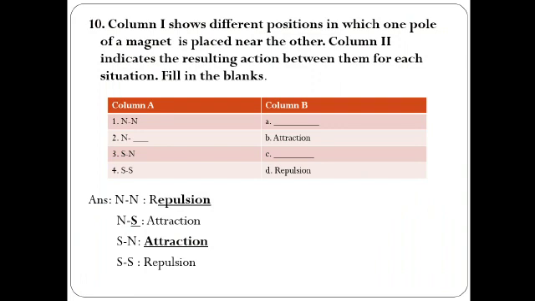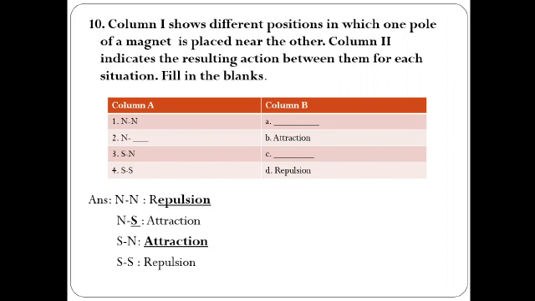That very easy thing is that you just have to fill in the blanks which are given inside the match column. First one is north, north. As you know, these are both similar poles, and similar poles always repel each other. So the answer is repulsion, that we have to write in blank A. Next one is north dash dash, and the answer is attraction. Here we have a hint, that is attraction.